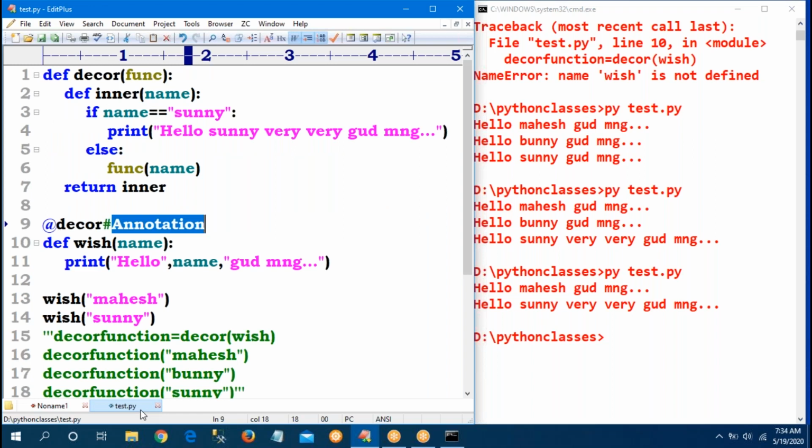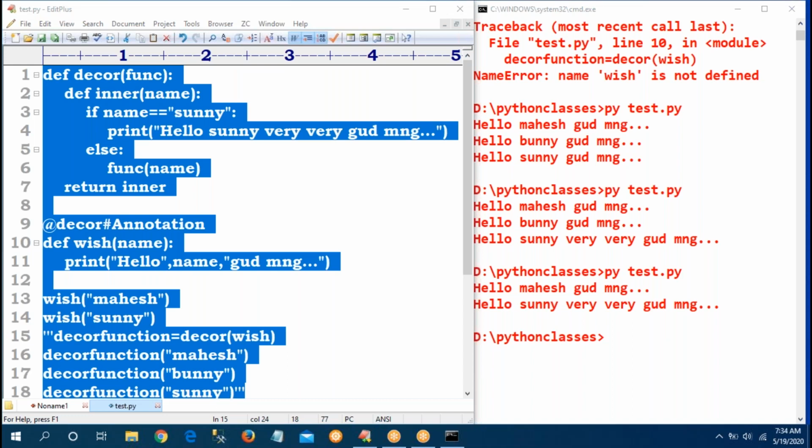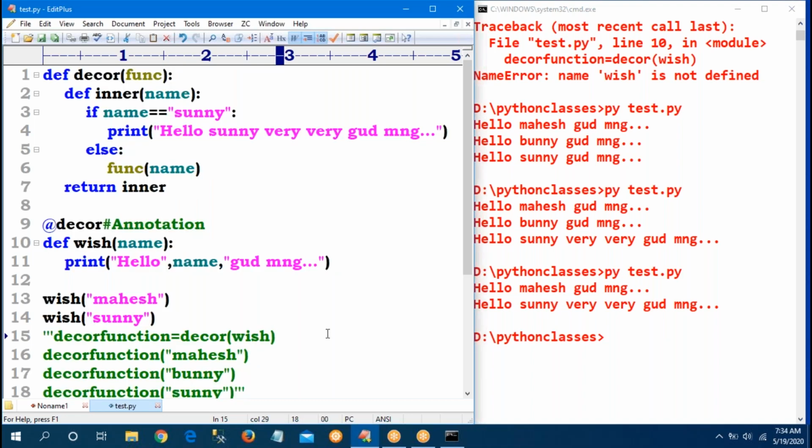Sir, can I go for another example? One more simple example. You can practice it. Still, if you have any doubts, no problem, I will explain. This concept is a very, very important concept. Some of you may still have a little confusion, no problem, you can practice one or two times. Yeah, tell Sonal.